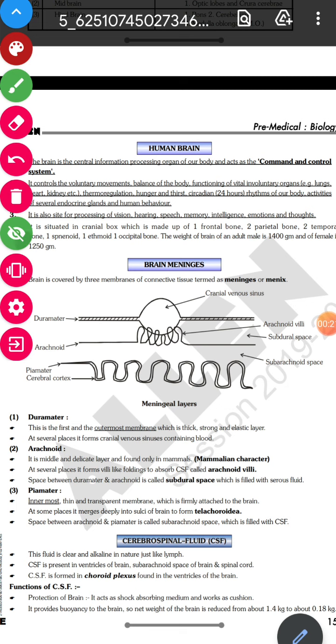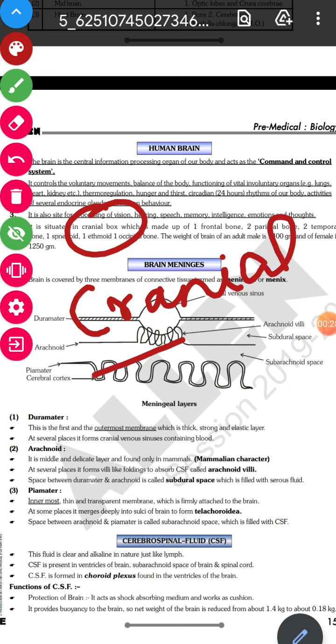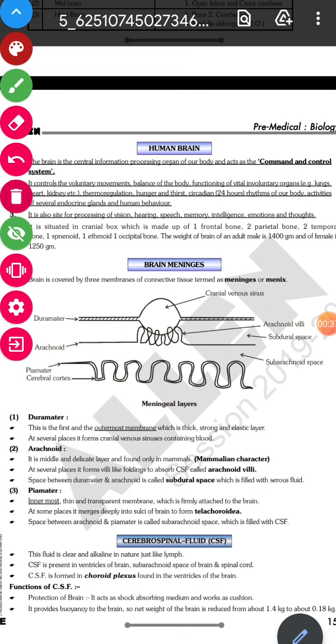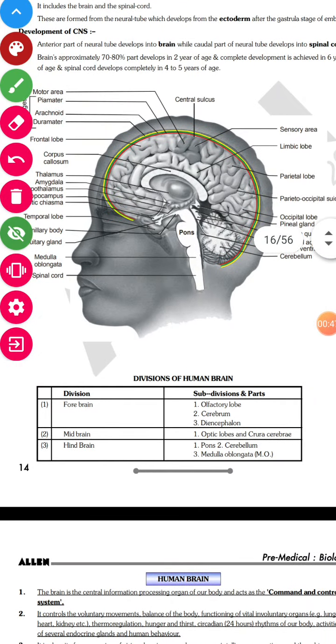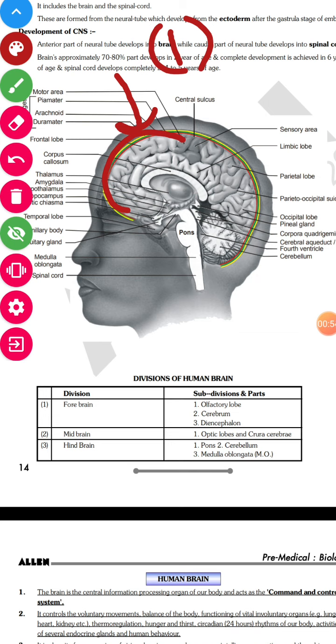Here, only in the last part, they have given about the cranial box, right? Cranial box means they are talking about the skull and the bones. So in the cranial box, you will have 8 bones. Which kind of 8 bones? First you would find that there is a frontal bone. Frontal bone means over here, this part we are talking about. So this is going to be only one bone, right? So frontal bone is going to be one.